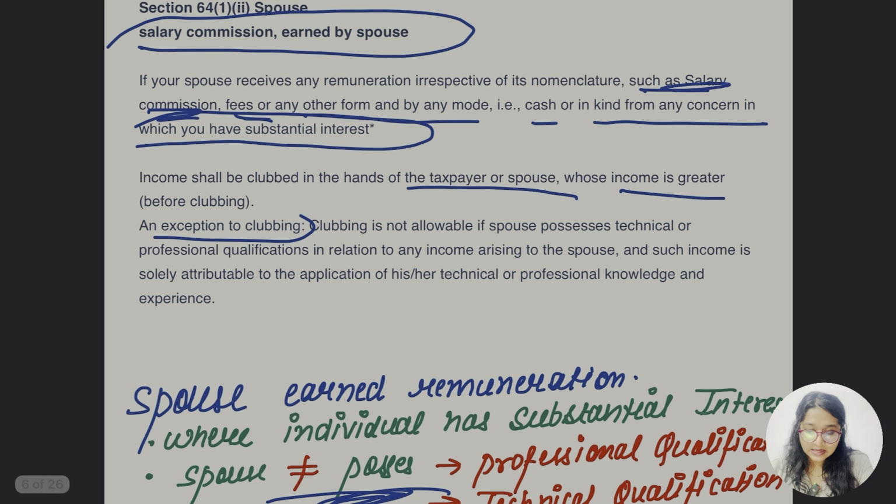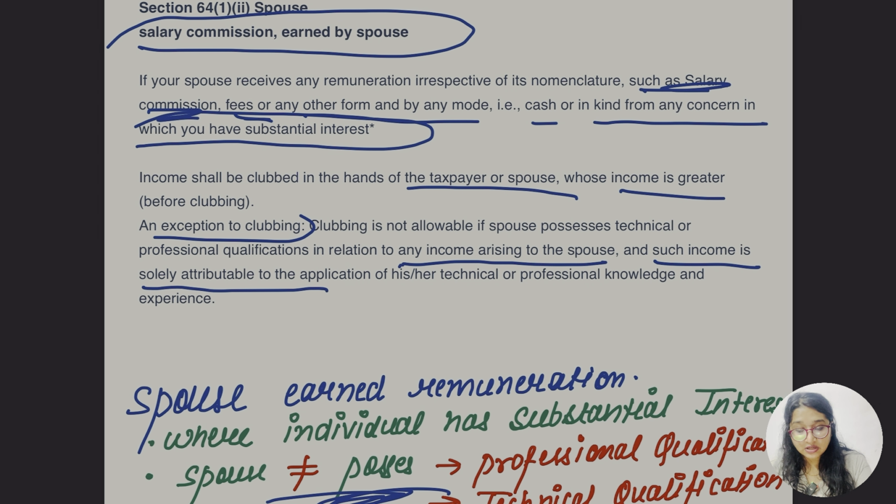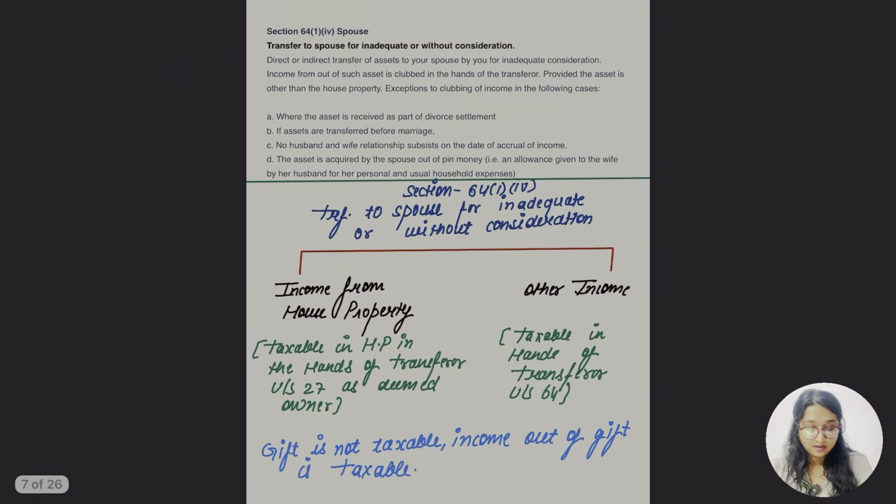So yes, an exception to the clubbing is not allowable if the spouse possesses technical or professional qualification in relation to any of the income arising to the spouse, and such income is solely attributable to the application of her technical or professional knowledge and experience. Okay, so yes, this was all about this section.